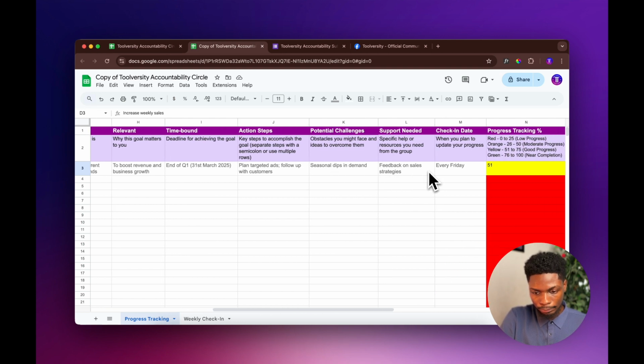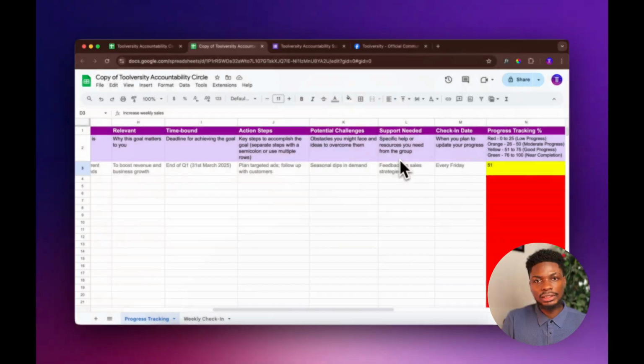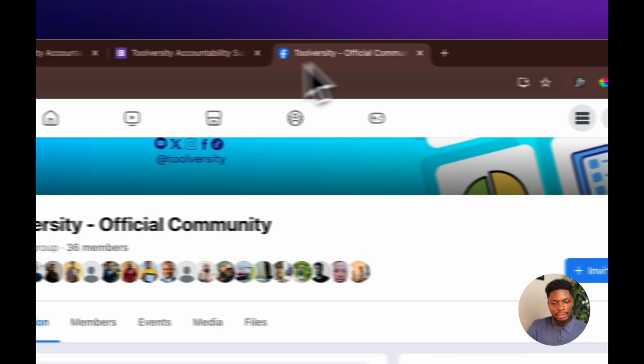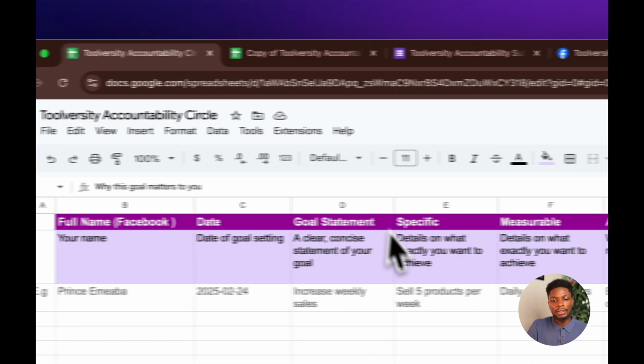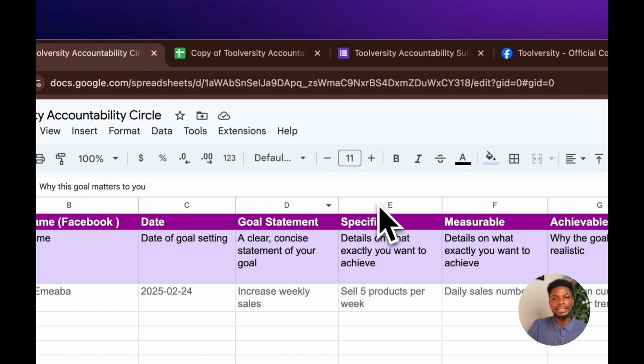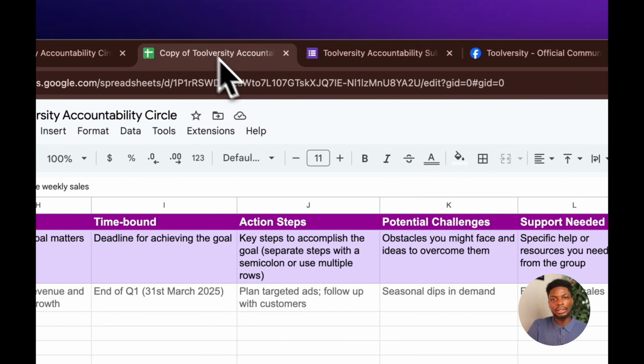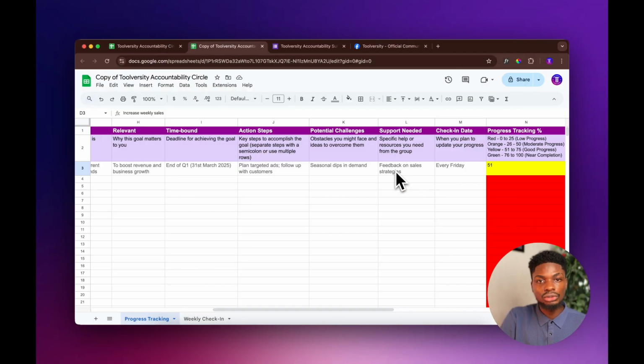Okay. Now, here, this support needed is actually an essential column in this particular sheet. Now, the Toolversity community, like I mentioned right here, it is open. It's a community of two masters where you can gain access to different people, right? And then you can share your goals, share the tools you are using, and if there's any challenge you are facing when it comes to achieving that particular goal you set for yourself, you will write it here and also share in the group what you need help with, and we will respond.